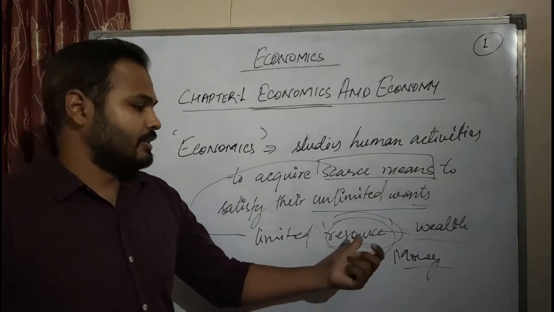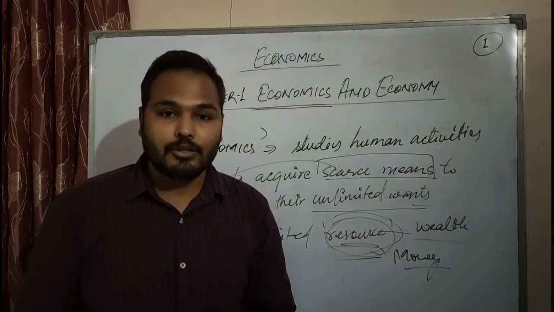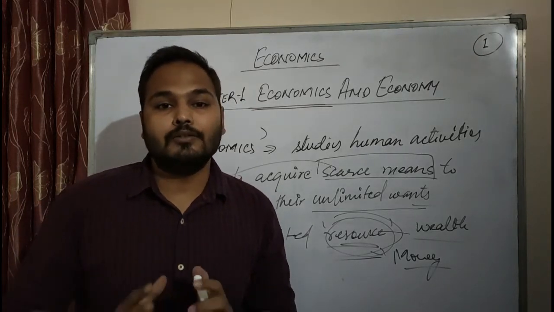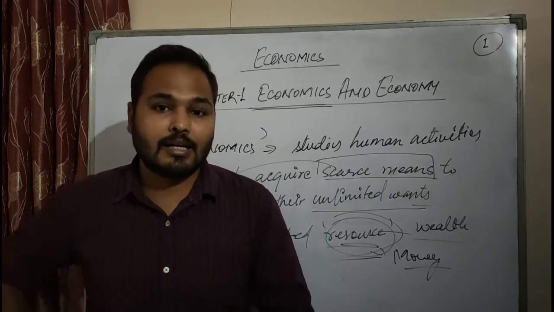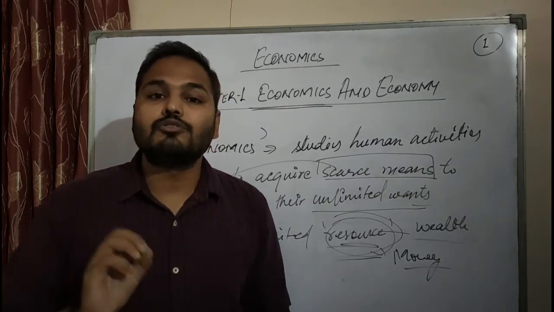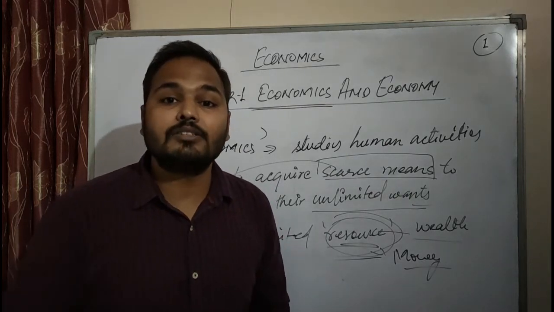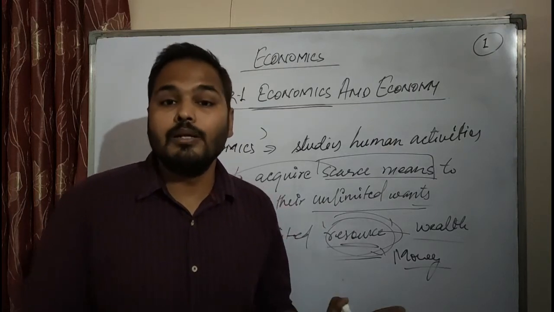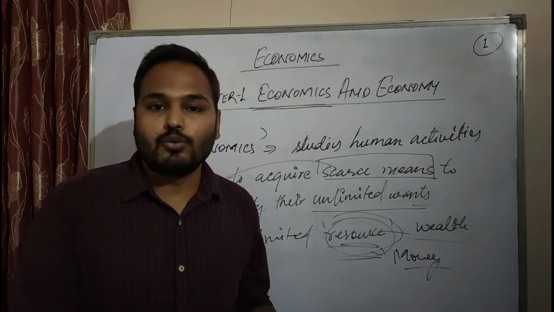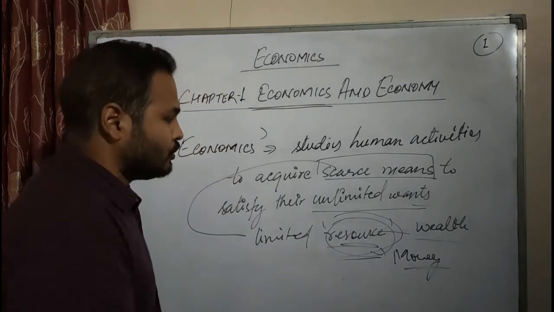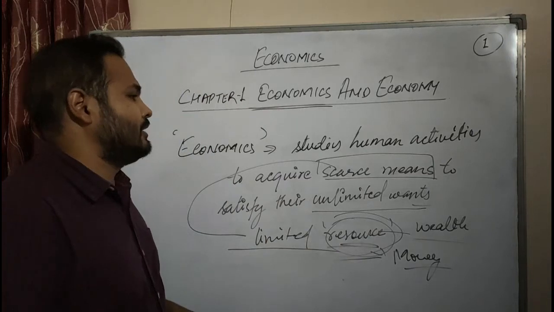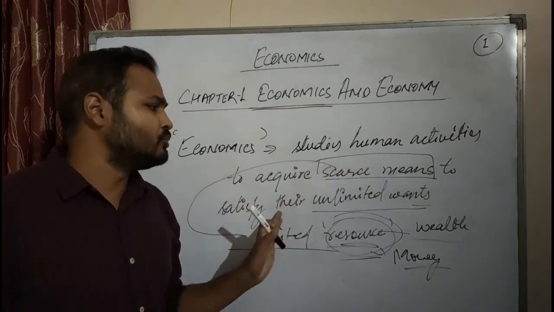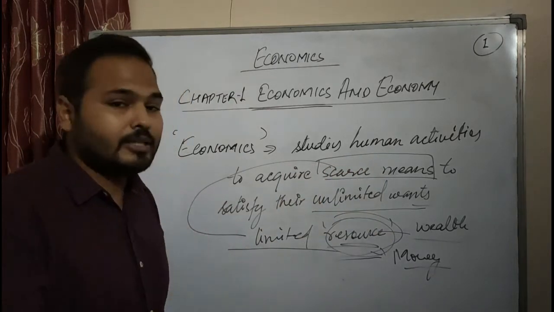So the money we have is limited with us. Different desires, unlimited wants are there, and from those wants we have to select the proper one, which could satisfy us the maximum. We will look at that want only and try to fulfill it. So in economics the human activities are studied, that is, how human beings acquire scarce means to satisfy their unlimited wants.